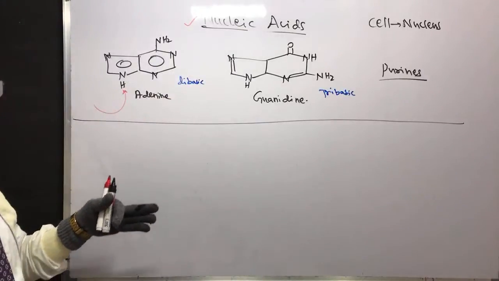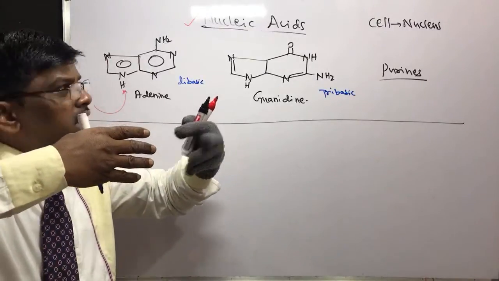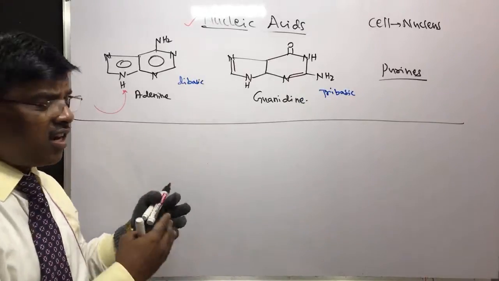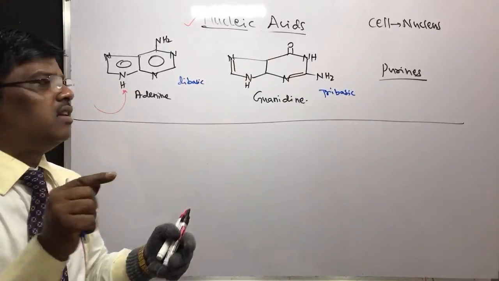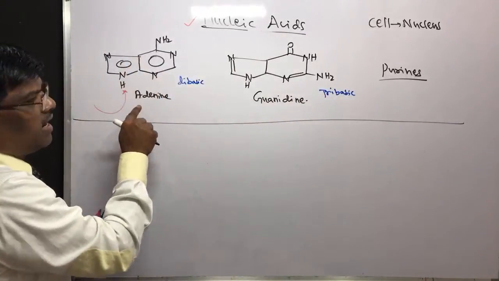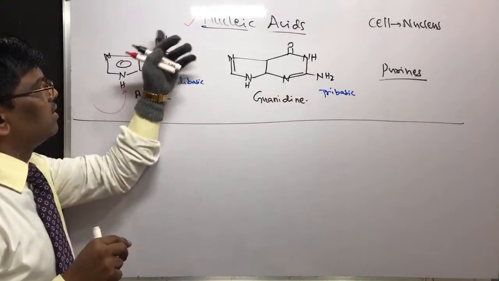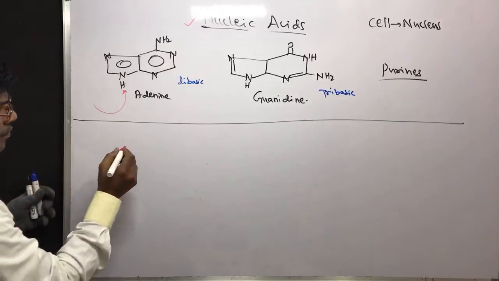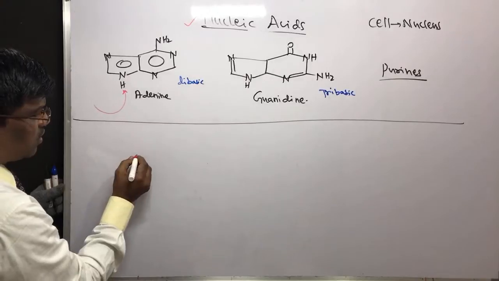During the DNA structure, for the hydrogen bonding between guanine and cytosine, I am going to use three lines. So it is guanine tribasic. When I write adenine and thymine, I will use only two lines. That is dibasic.